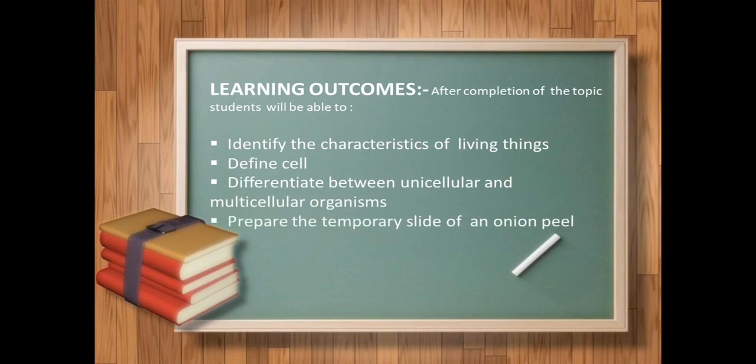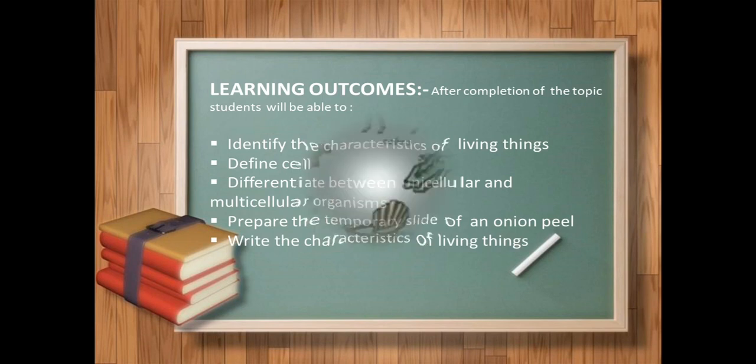You will be able to temporarily slide an onion peel. Here I will show you a virtual lab in which you will learn how to prepare a slide of an onion peel. Next, you will be able to write the characteristics of living things. So after the completion of the topic, all these learning outcomes will be achieved.